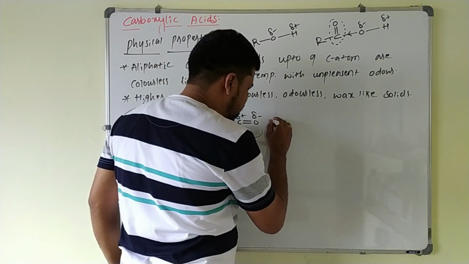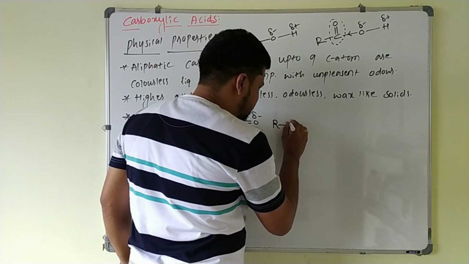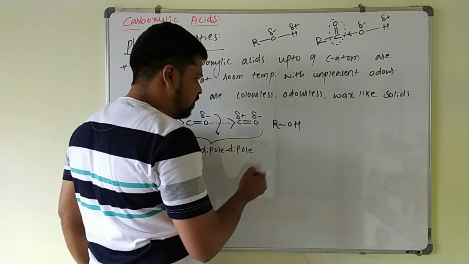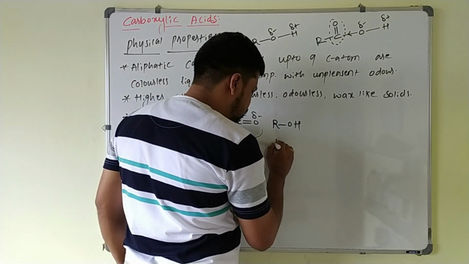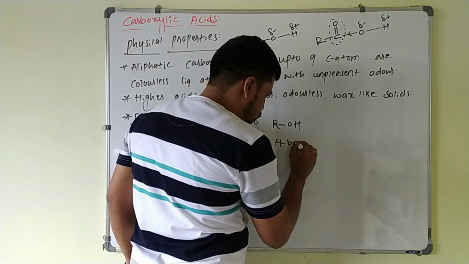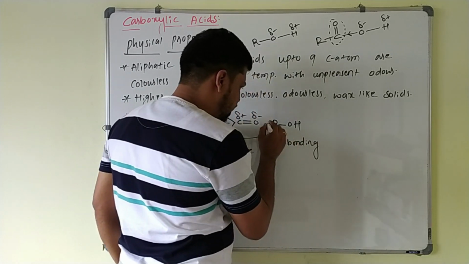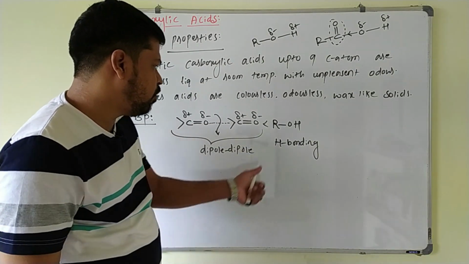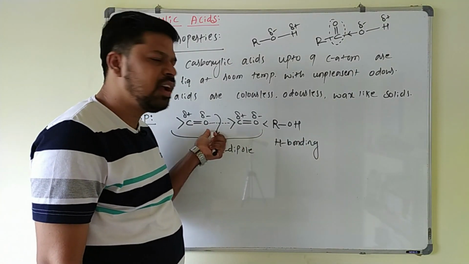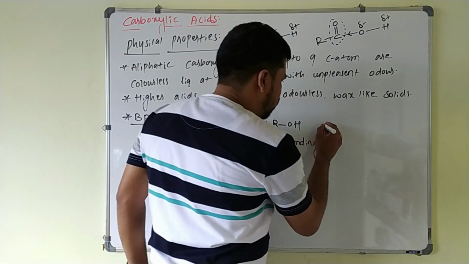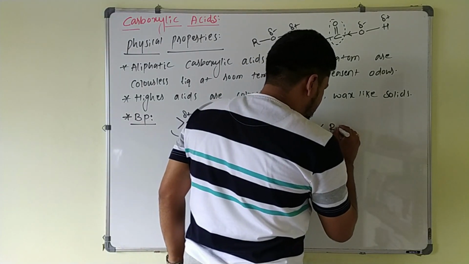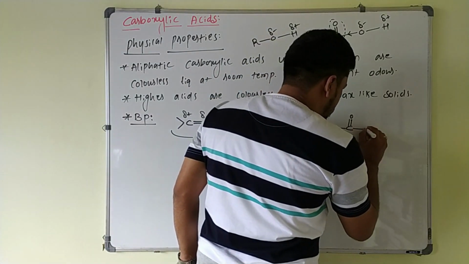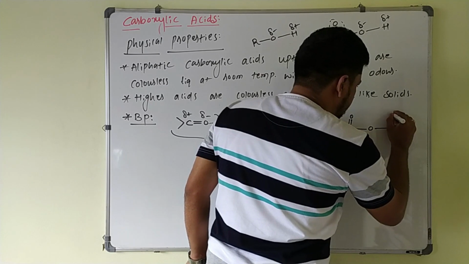So if I take alcohols, ROH, here also what happens? You will get hydrogen bonding here. And this hydrogen bonding is stronger than dipole-dipole interaction. So the boiling point of alcohol is greater than that of aldehyde and ketone.